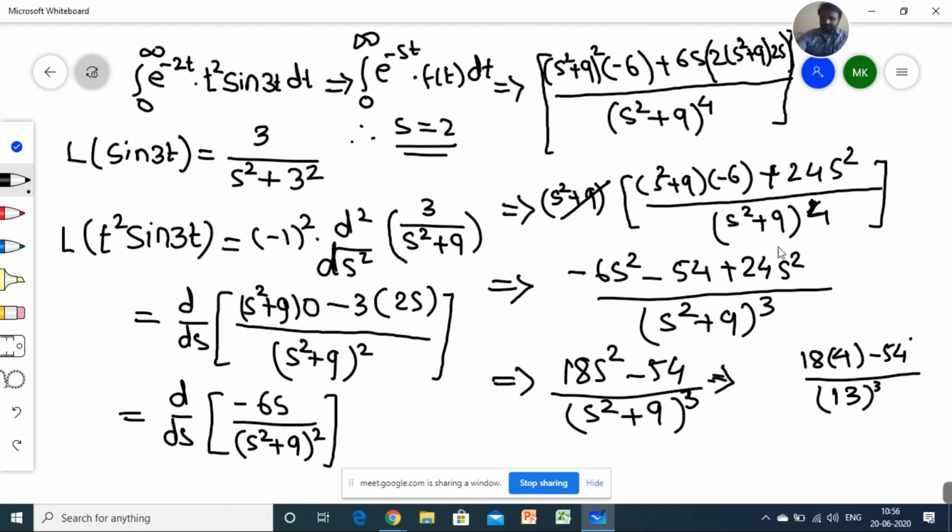You can calculate this value using a calculator, or manually you can calculate 13 cube as well. So this is 18 by 2197. Okay, very good.